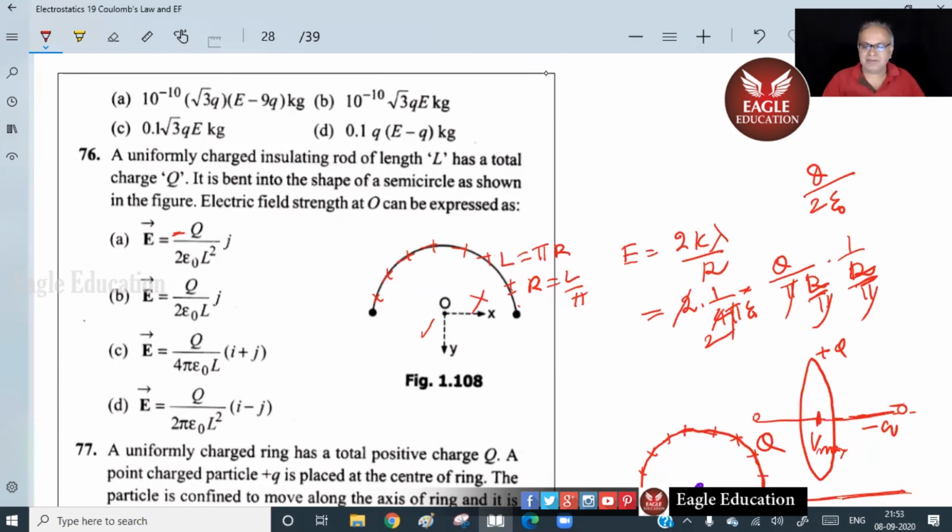Sir, how, sir? L square is there, no, sir. We are only trying to impress me actually. Instead of when I'm doing it, why are you telling the answer is this? Sir, the L square is there, no, sir. No, the fellow is saying the answer is B, sir, A, sir. I'm asking you to do it here. When I'm doing, you're saying answer is C, B. How do I know it? I told you I don't have the answers with me. I have to open the phone and see, which I don't want to.